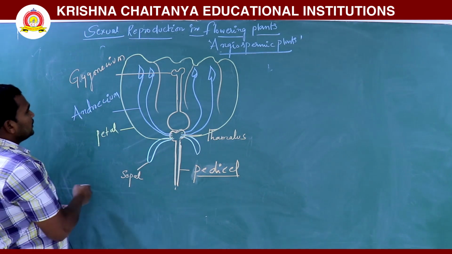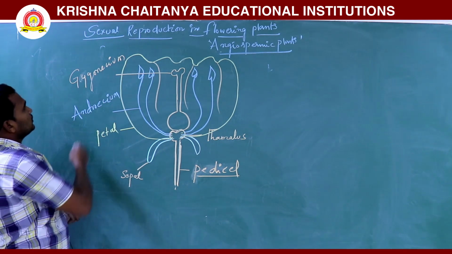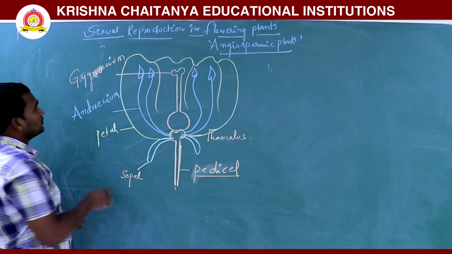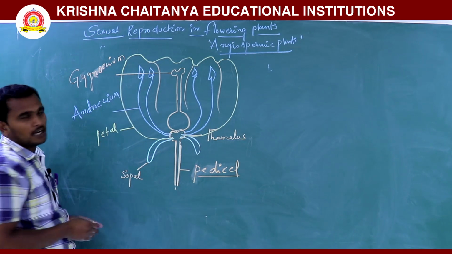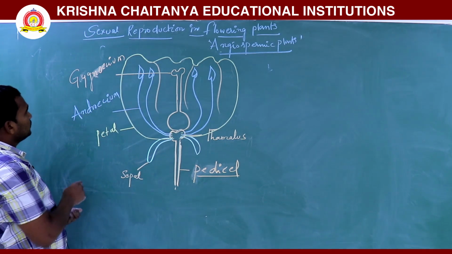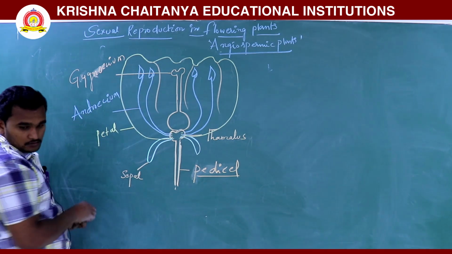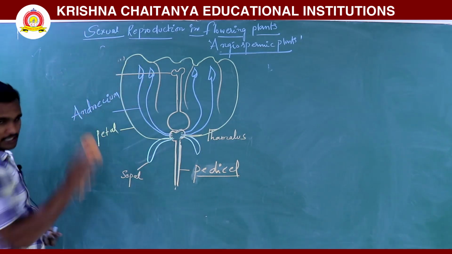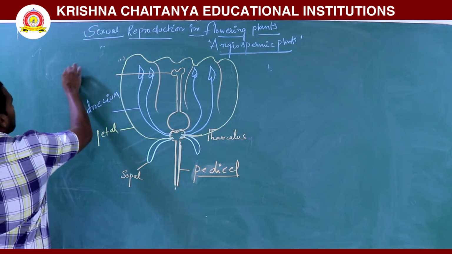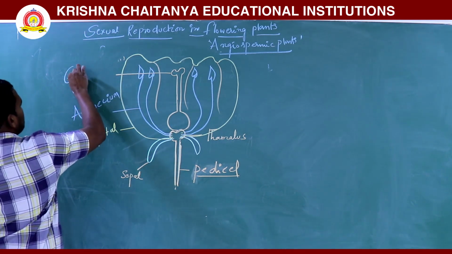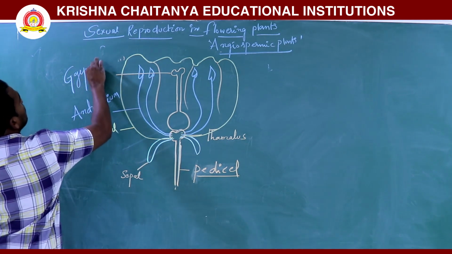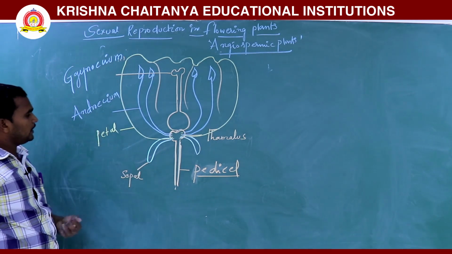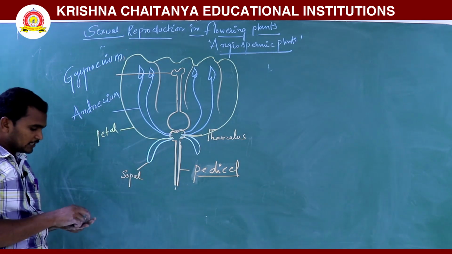So androecium, and another one is gynoecium. Here mainly we are discussing the androecium and the gynoecium, along with petals and sepals.